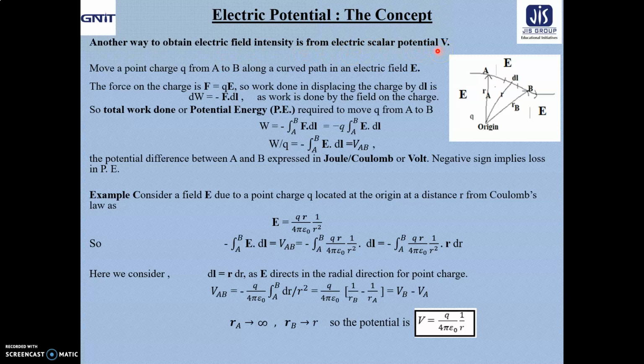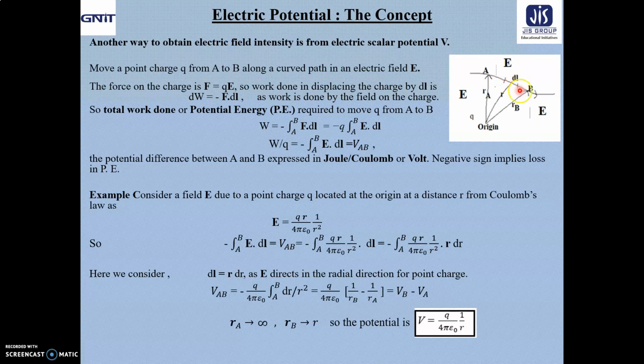Before going to that, let us first have the idea about the electric potential. That means how to conceptualize it. Let us move a point charge Q from A to B along a curved path in an electric field E. So we are considering a point charge Q kept in an electric field, and we are taking a curved path along which Q is moving from A to B. Now the force on the charge Q due to the electric field according to Coulomb's law is F equal to Q into E. So work done in displacing the charge by dl.